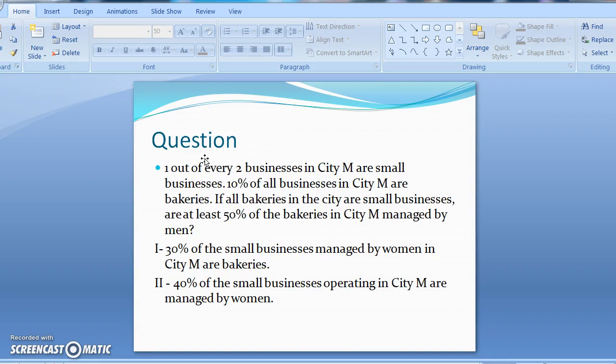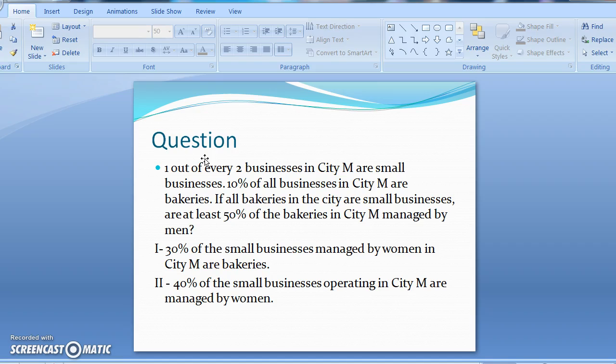Okay, one out of every two businesses in City M are small businesses. 10% of all businesses in City M are bakeries. If all bakeries in the city are small businesses, are at least 50% of the bakeries in City M managed by men? Statement 1: 30% of the small businesses managed by women in City M are bakeries. And statement 2: 40% of the small businesses operating in City M are managed by women.